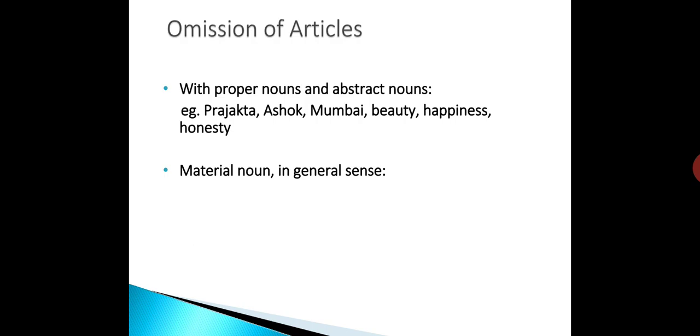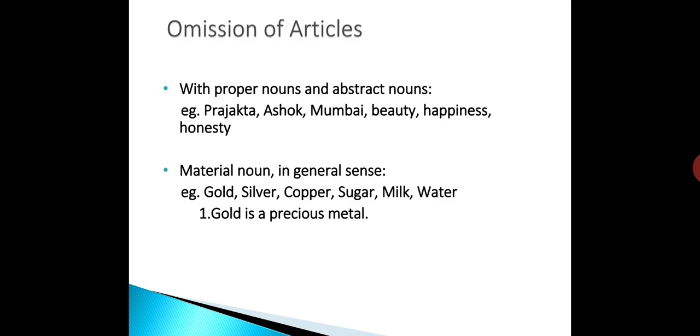No article is used with material nouns when they are used in general sense. For example, gold, silver, copper, sugar, milk, water. So let's see one more example. Gold is a precious metal.